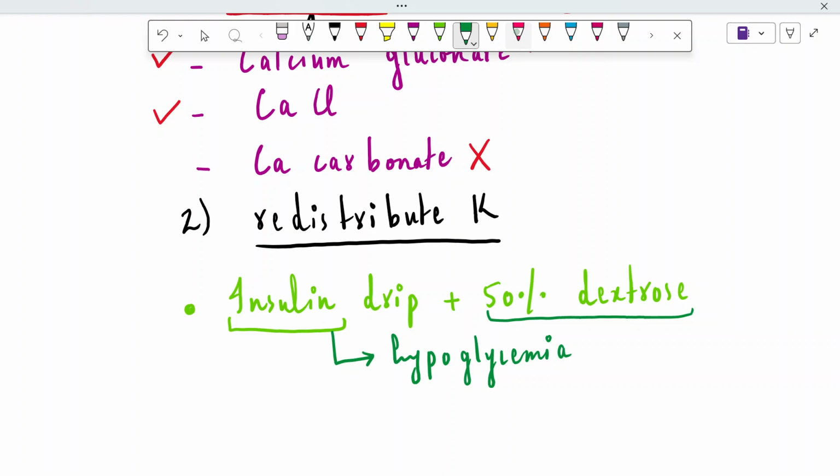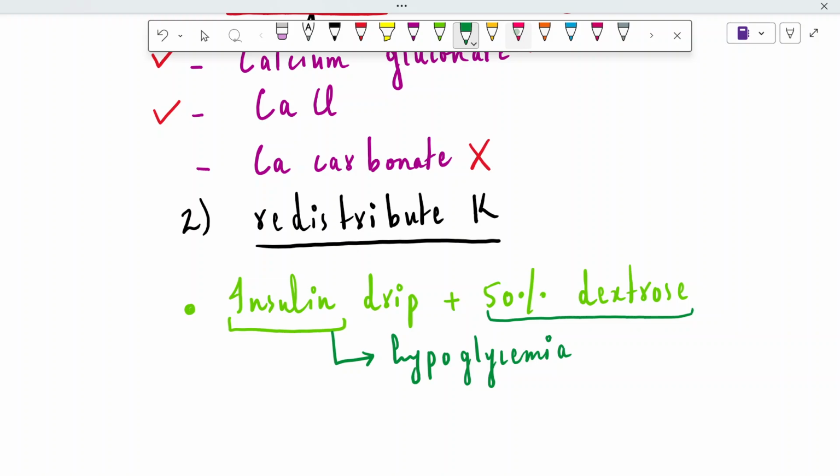But in case of hyperkalemia, salbutamol causes potassium shift into the cell, and that's exactly what we need in case of redistribution. In case of hyperkalemia, the dose of salbutamol is 4 times more than in asthma.